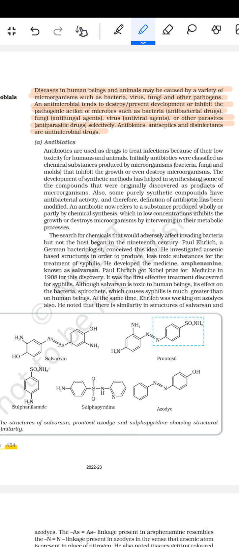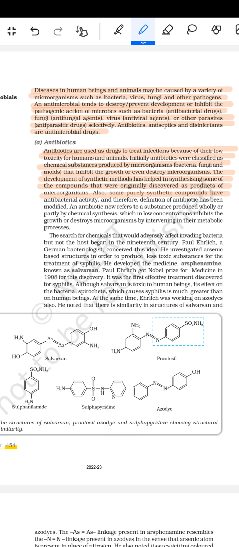So antibiotics are used as drugs to treat infections because of their low toxicity for the human and the animals. Initially, antibiotics were classified as a chemical substance produced by the microorganisms, bacteria, fungi, and the molds that inhibit the growth of or even destroy the microorganisms. The development of the synthetic methods has helped in synthesizing some of the compounds that were originally discovered as a product of the microorganism.